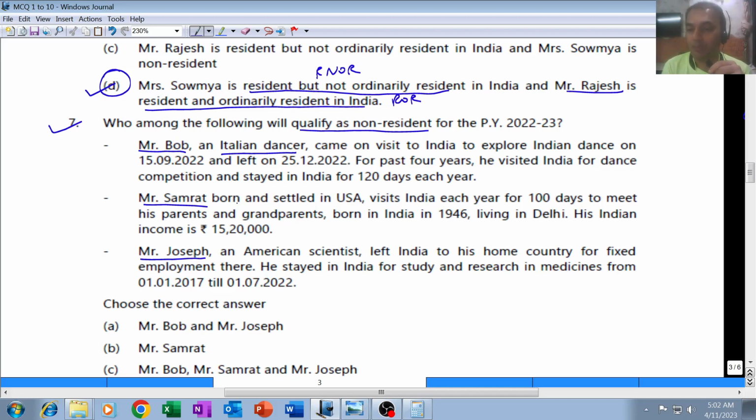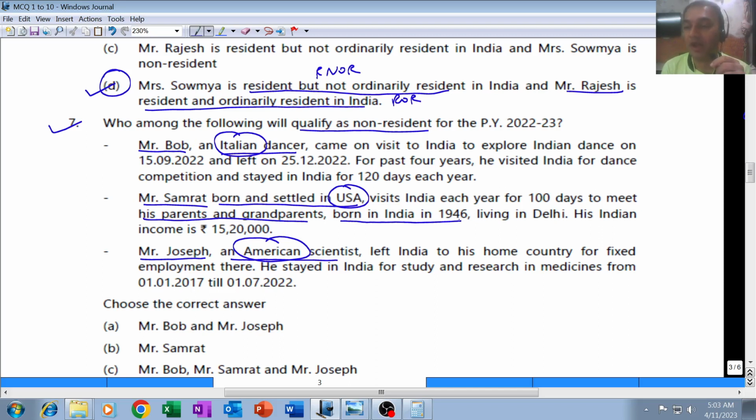Samrat is born and settled in USA. That means he's citizen of USA. Bob is an Italian dancer, that means citizen of Italy. Joseph is an American scientist, that means again citizen of America. None of them are citizens of India if you observe. Italian person, US citizen, and again US citizen. However, out of these three people, Samrat, he visits India every year, and his parents and